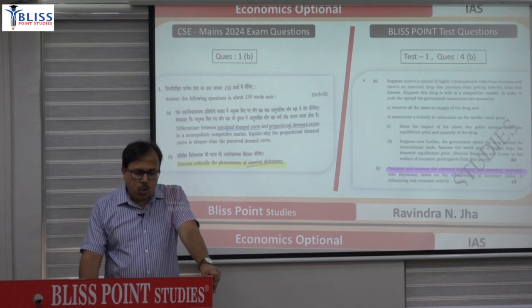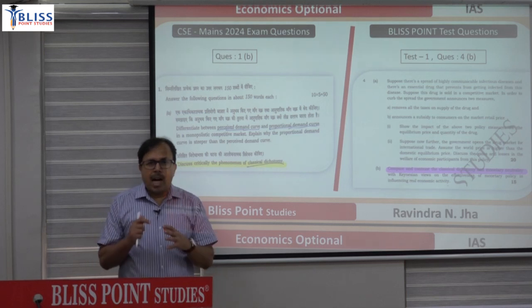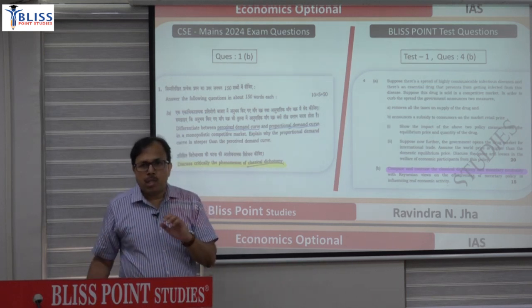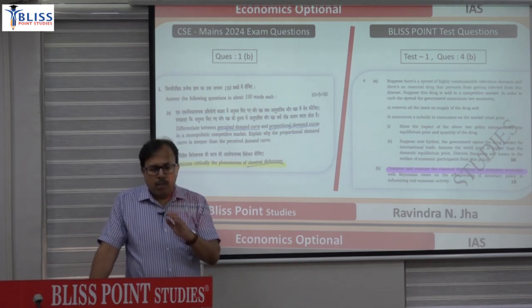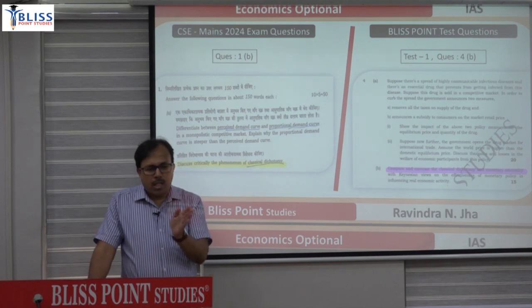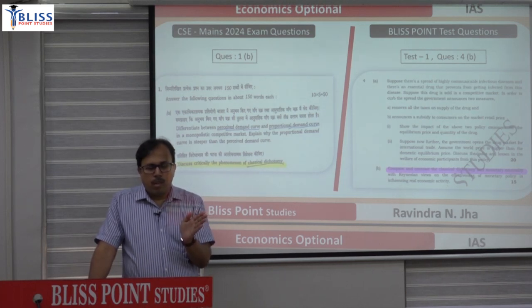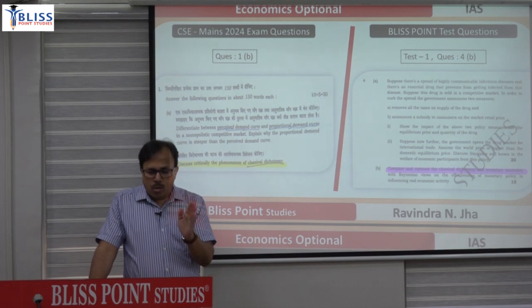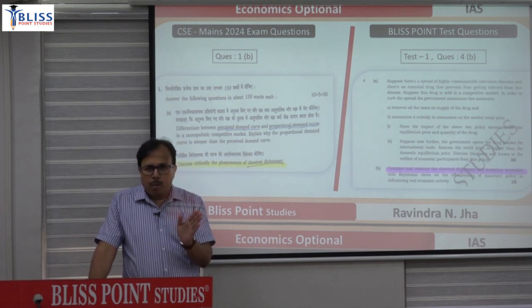Now question number 1C was new. It says show that ad valorem tax is preferable to a specific sales tax from a firm's point of view in generating the same level of tax revenue. When we discuss the ad valorem tax, ad valorem is basically a percentage. It will swivel the demand curve rather than shifting the demand curve parallel. And in the case of quantity tax or the specific tax, it will shift it parallel.